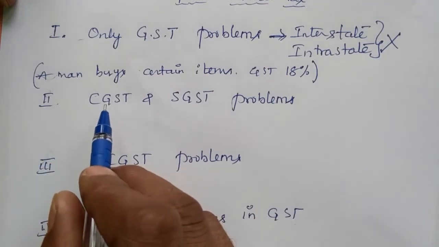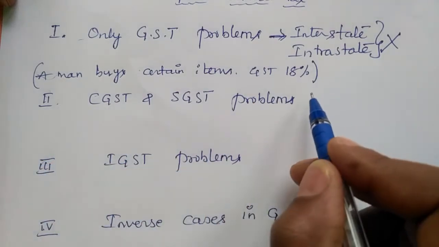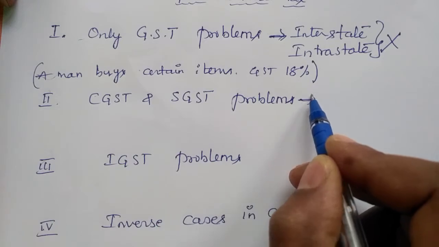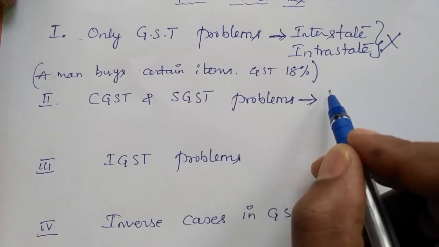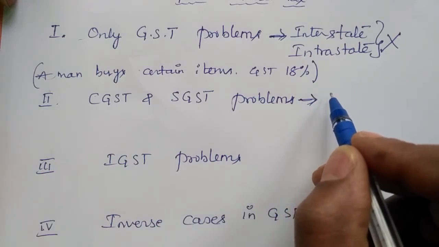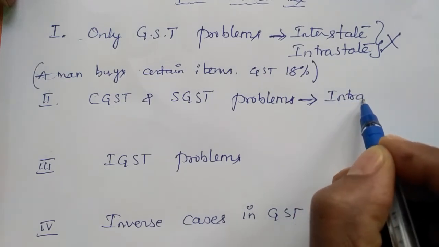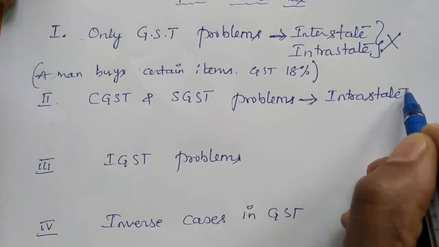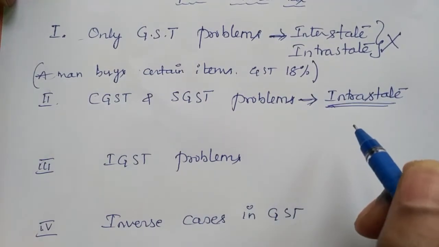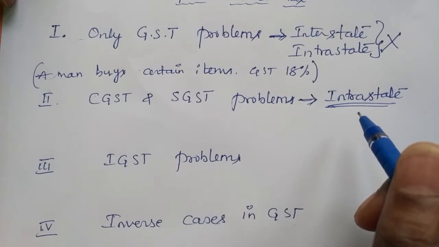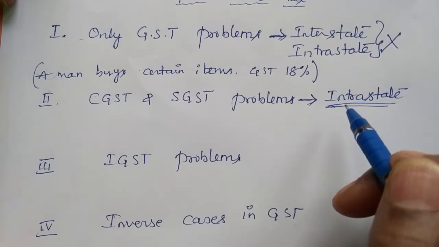The second case, CGST and SGST problem. In that, surely they will give where the buying or selling takes place. So in the CGST and SGST case, it is intrastate. In the question itself, they have given that the selling or buying takes place within the state.